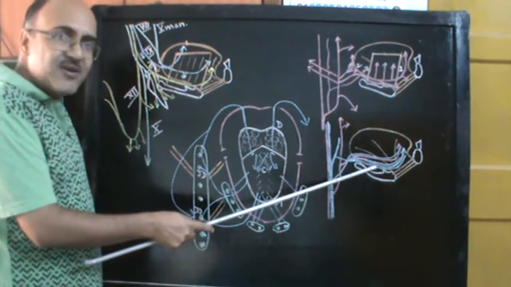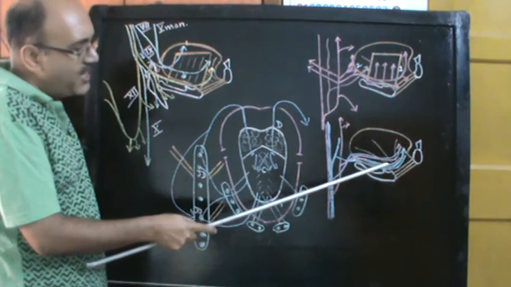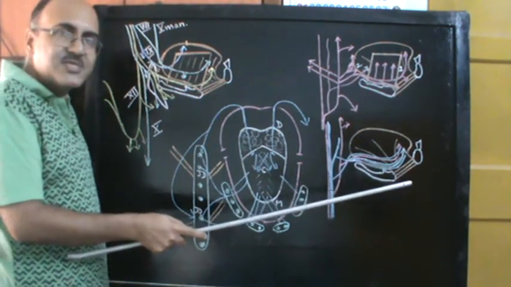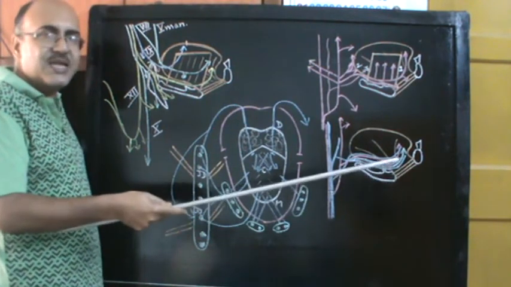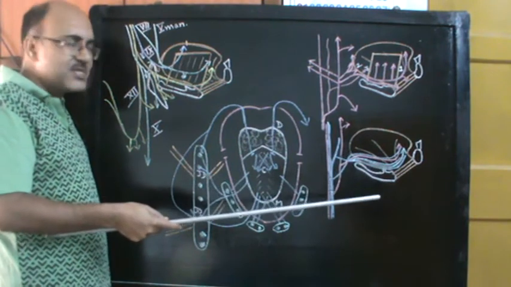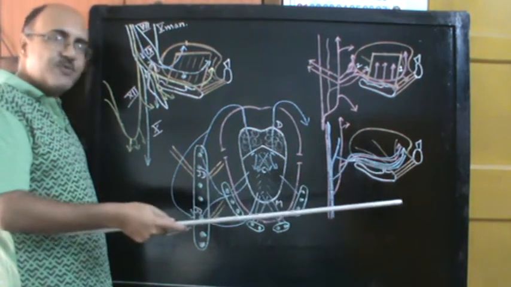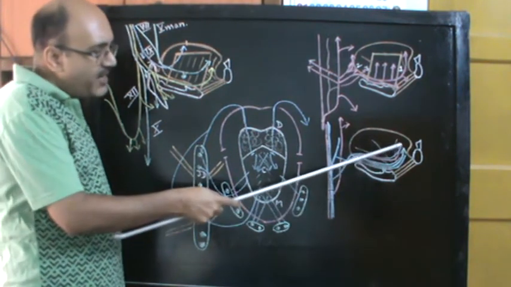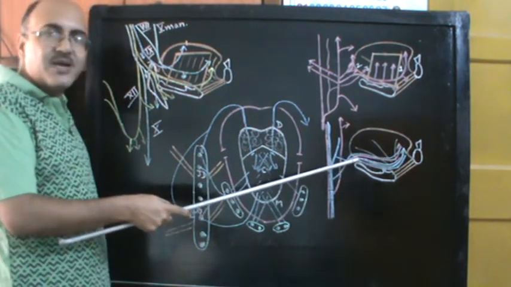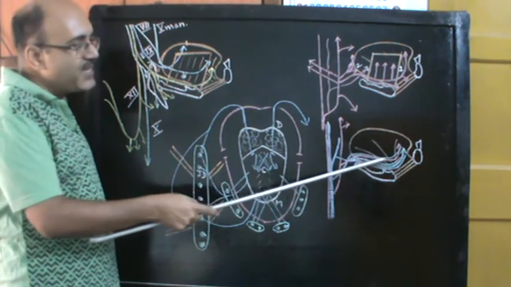These are called the vena comitants of the hypoglossal nerve. This is outside the hyoglossus muscle because the hypoglossal nerve itself is superficial to the hyoglossus. So these vena comitants of the hypoglossal nerve are also superficial to the hyoglossus. Deep to the hyoglossus you have the lingual artery, and there are veins accompanying the lingual artery.